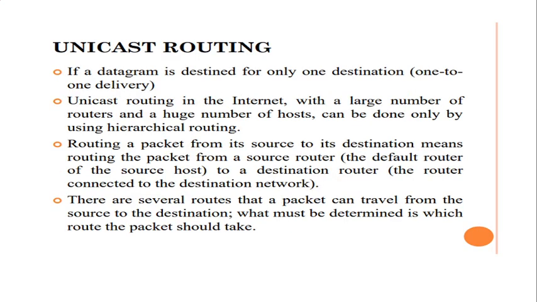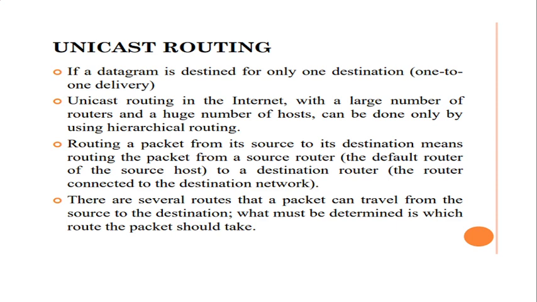So what is unicasting? If the datagram is designated for only one destination, that is one-to-one delivery, then that is known as unicast routing. Unicast routing in an internet with a large number of routers and a huge number of hosts can be done only using hierarchical routing. You can consider, if there are 1,000 computers, we would have to make one-to-one connections in order to send the data if I am doing routing by means of unicasting.